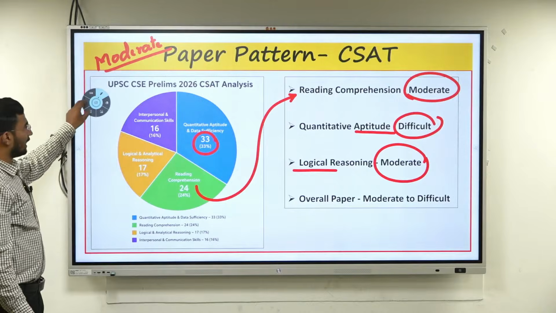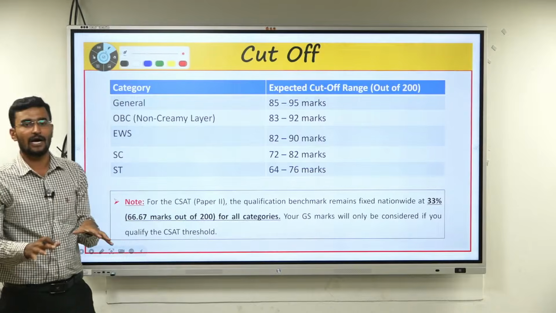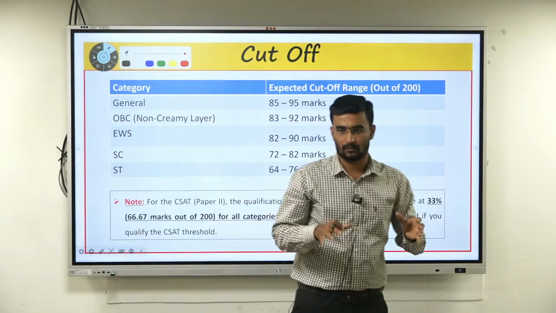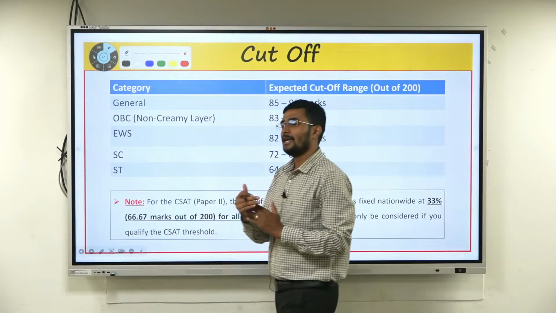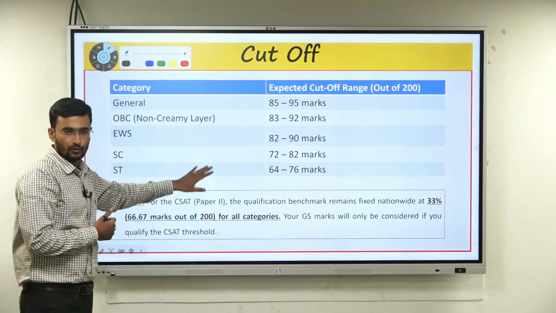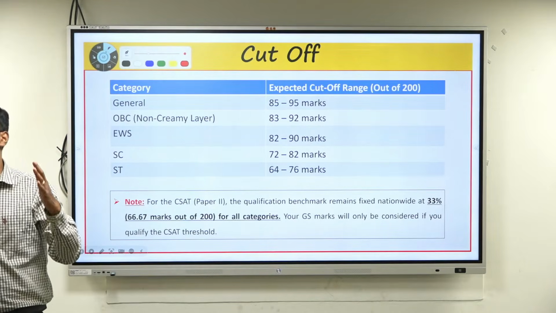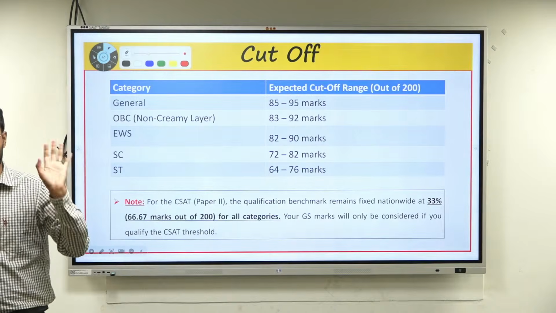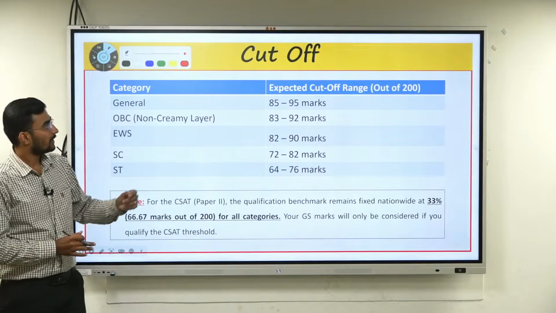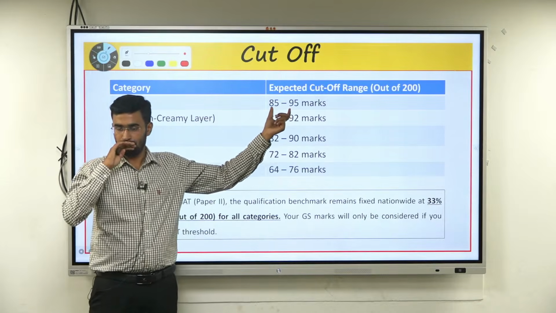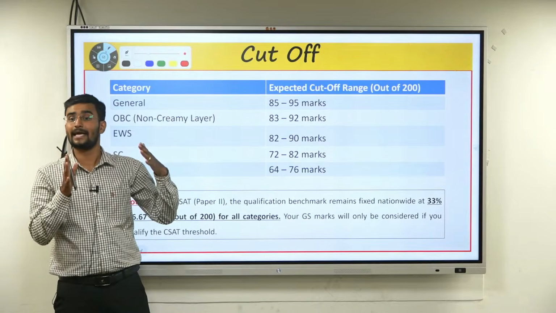Sir, all this is okay. Looking at it overall, what can be the cutoff after analyzing your paper 1 and paper 2? After analyzing paper 1 and paper 2, these are just my views. Based on this, the cutoff will never cross 100. That's for sure. And second, for sure, it will be less than 90 also, for general merit candidates.